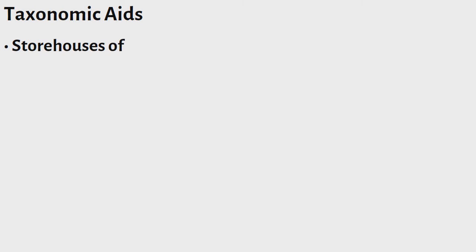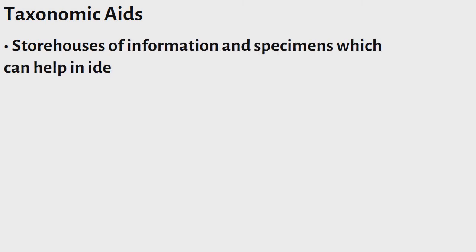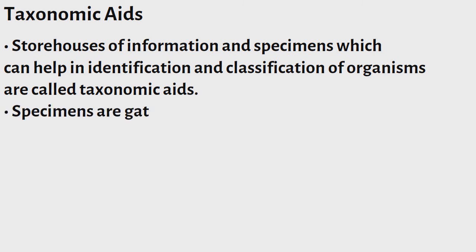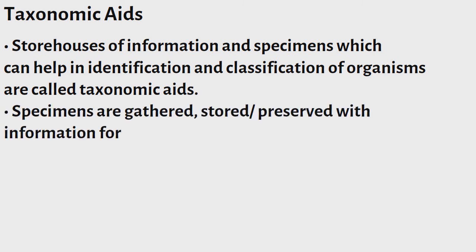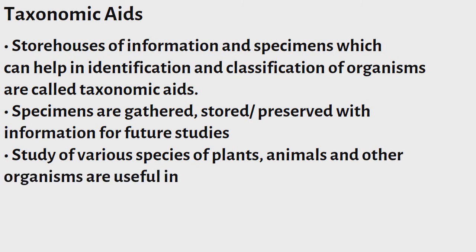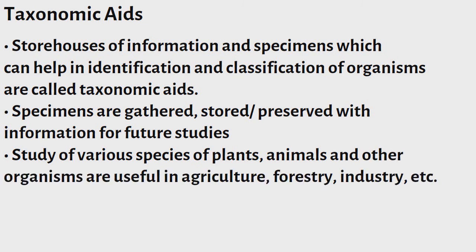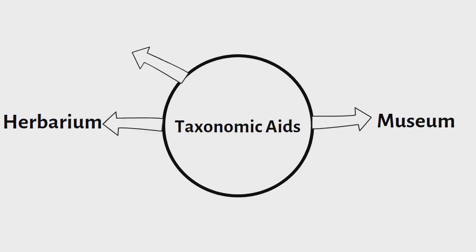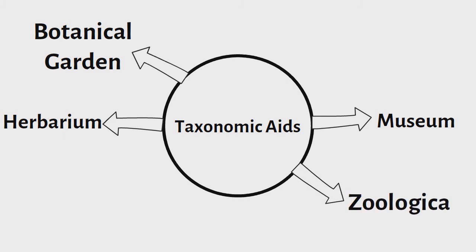Taxonomic aids. Storehouses of information and specimens which can help in identification and classification of organisms are called taxonomic aids. Specimens are gathered, stored, or preserved with information for future studies. Study of various species of plants, animals, and other organisms is useful in agriculture, forestry, industry, etc. Taxonomic aids are: 1. Herbarium. 2. Botanical garden. 3. Museum.